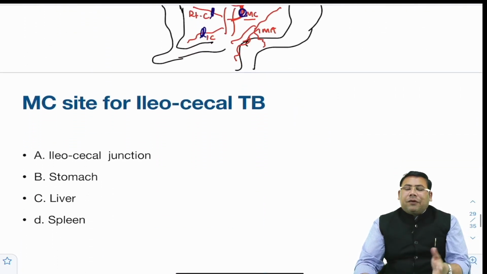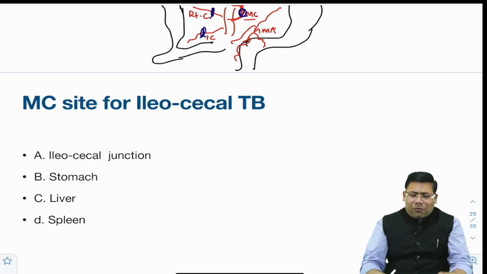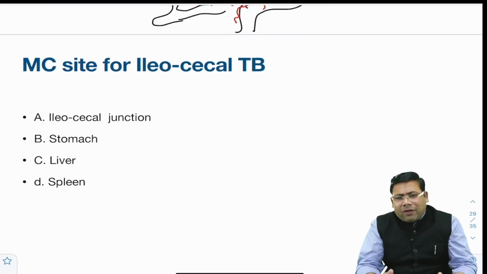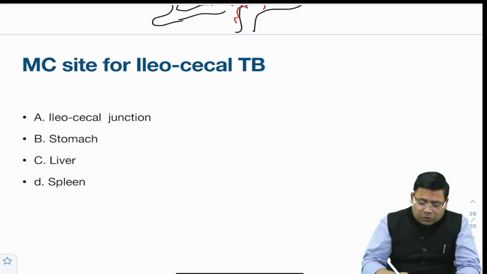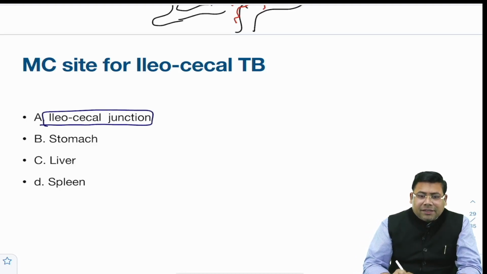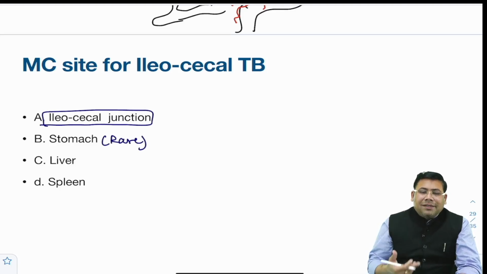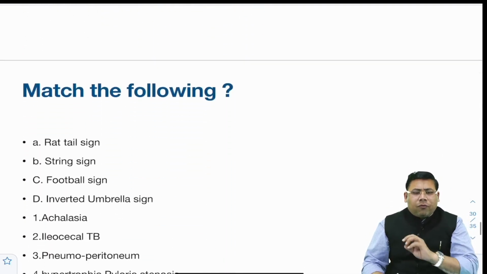So the most common site for ileocecal TB, this is a very easy question for a country like India. TB is a very important problem, and we have seen a lot of questions in different sets. So it is the IC junction; stomach is a rare site. So the IC junction is the most common site. It's a straightforward question.